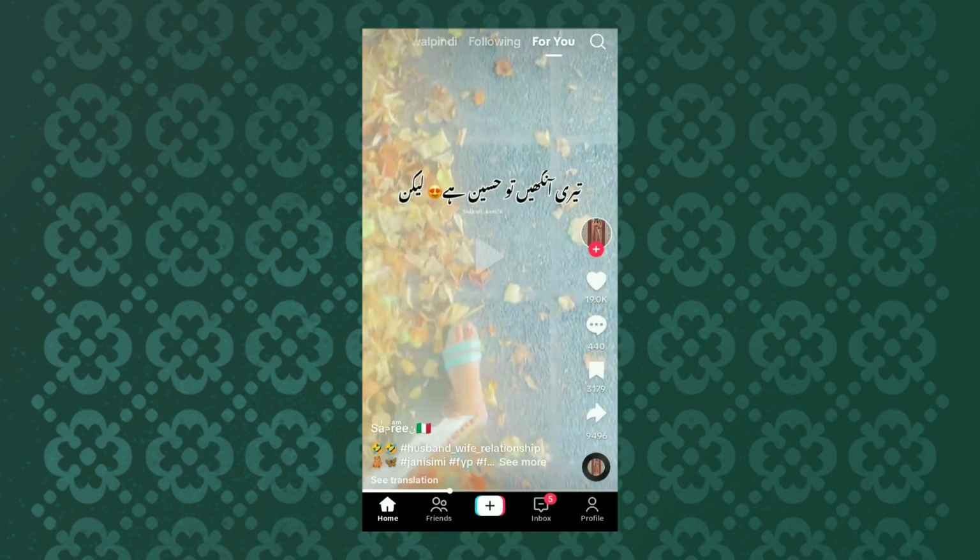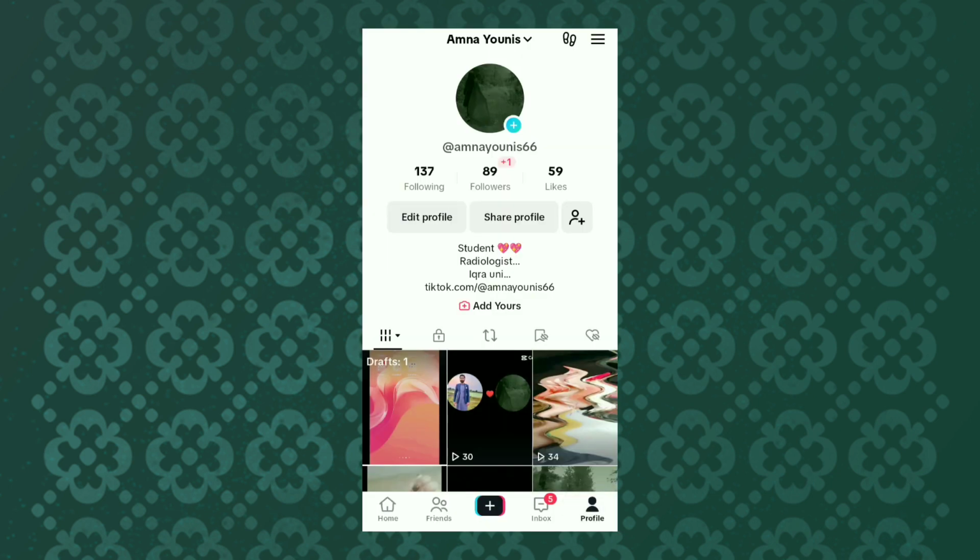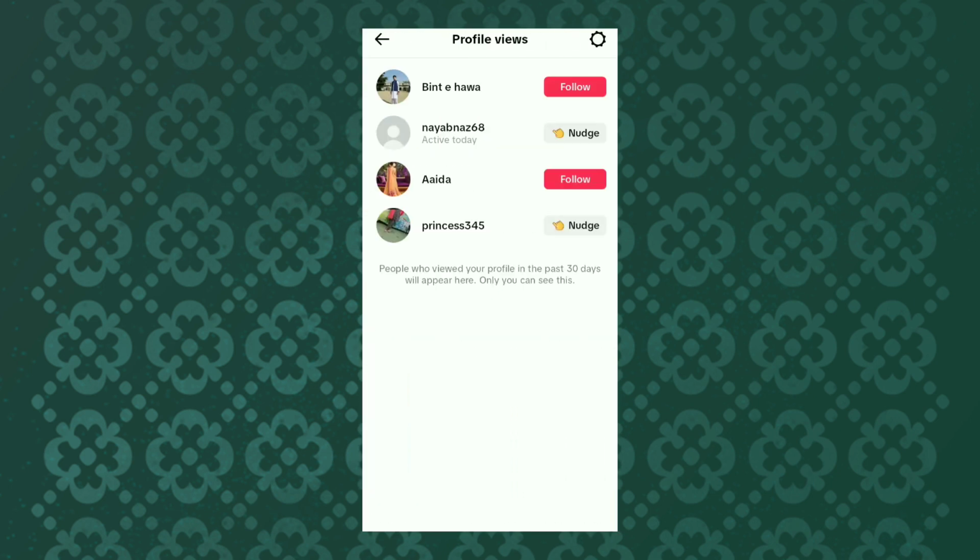Click on the TikTok app, click on the profile, click on the two dots and you can see here the history of who viewed your profile. It means that you will know who is following you or who is viewing your profile.